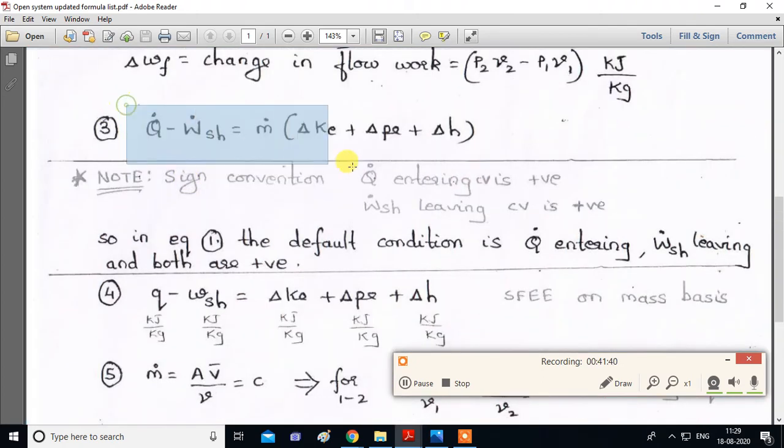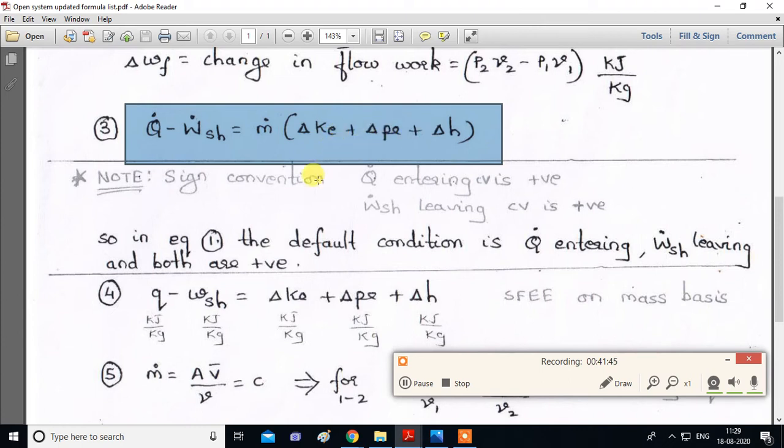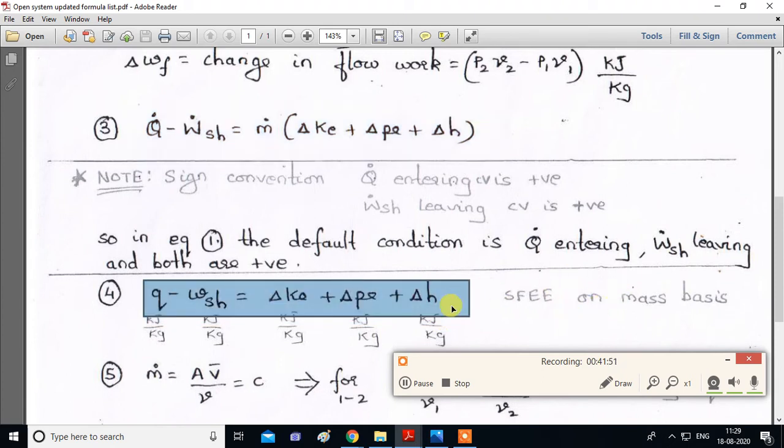So this is equation 3 of steady flow, this is on mass basis, and this is the steady flow energy equation on mass basis. This is valid only for one inlet and one outlet. Second thing, heat is positive and work is also positive for this equation.